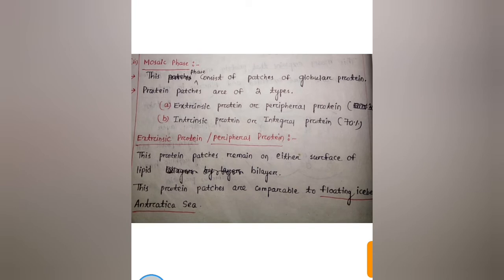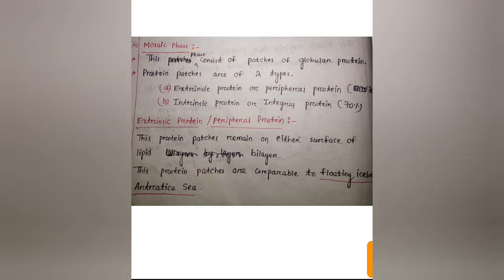Here is the mosaic phase. This phase consists of patches of globular protein. The fluid phase contains only phospholipid molecules, but the mosaic phase contains globular protein which are present as patches. These protein patches are of two types. One is extrinsic protein or peripheral protein, which is 30% present, and the other is intrinsic protein or integral protein, which is 70% present. Extrinsic proteins are present at the periphery, that means they are called peripheral protein.